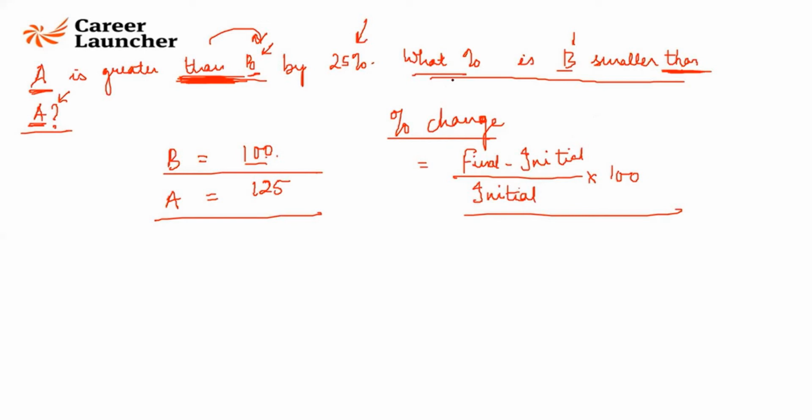So here what I'm asking is, by what percentage is B smaller than A? When I'm asking B smaller than A, what is my initial or base value that I need to compare it with? So A should come in my denominator. 125 should come in my denominator. So final minus initial, the difference is 25, upon 125, into 100, which is going to be 20%, which is also equal to 1 by 5 into 100.